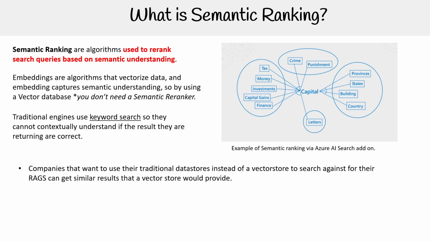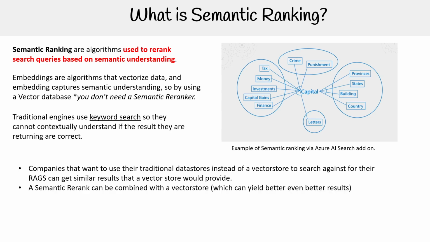So companies that want to use traditional data stores instead of a vector store to search against for their RAGs can get similar results that a vector store would provide. Also, a semantic re-ranker can be combined with a vector store, which could yield better results.